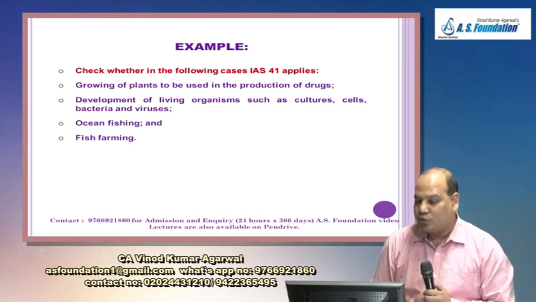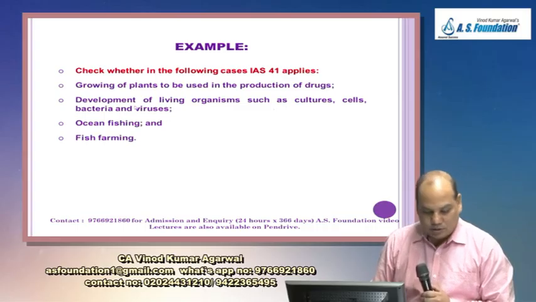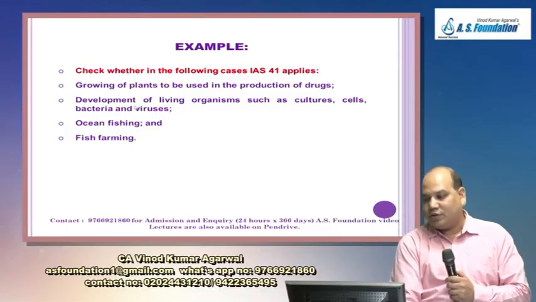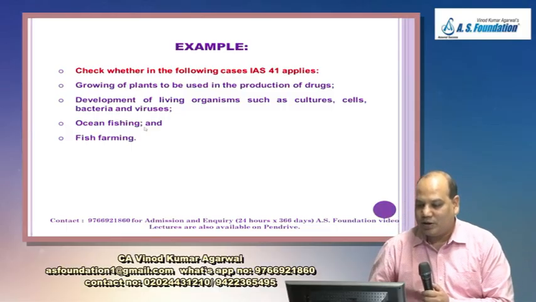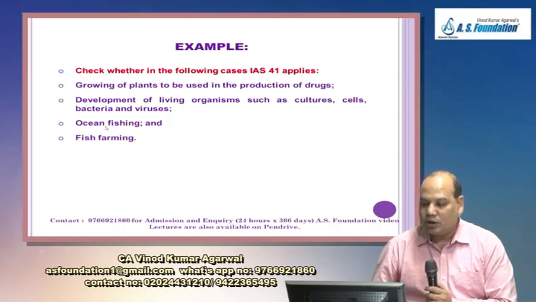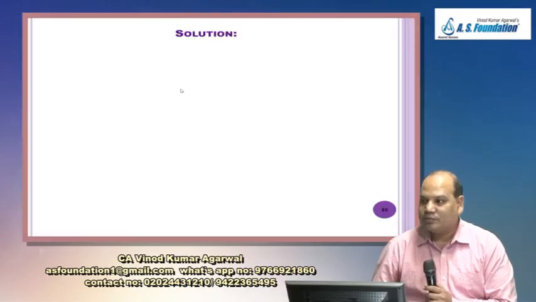Growing of plants to be used in the production of drugs, then development of living organisms such as cultures, cells, bacteria and viruses. Ocean fishing, this you can immediately answer. Ocean fishing is an unmanaged source. Fish farming, yes. What about this one? Growing of plants to be used in the production of drugs.